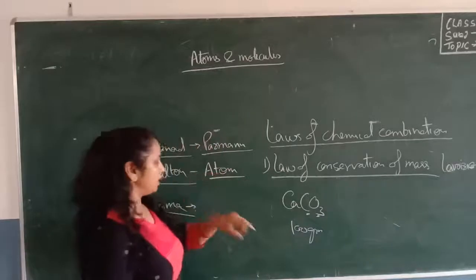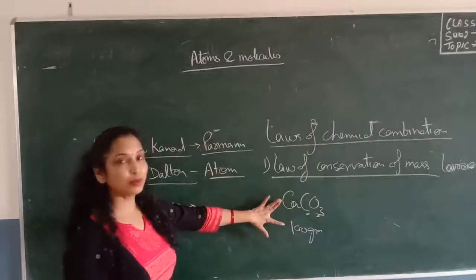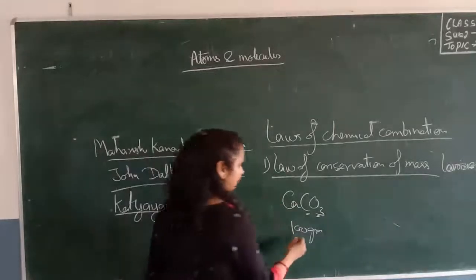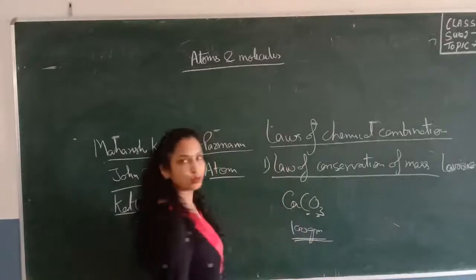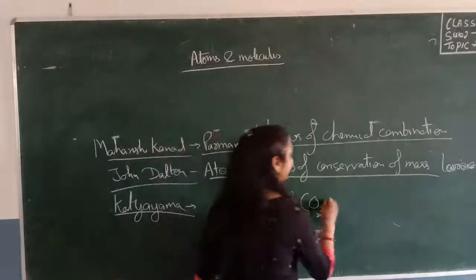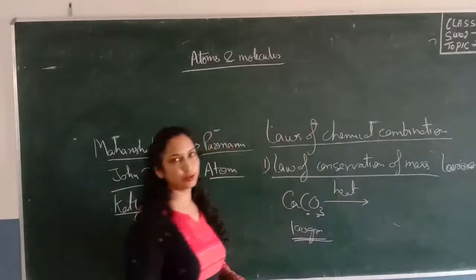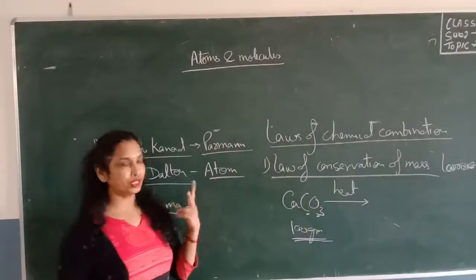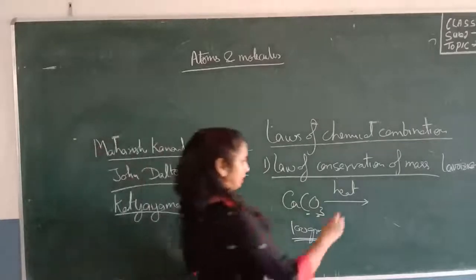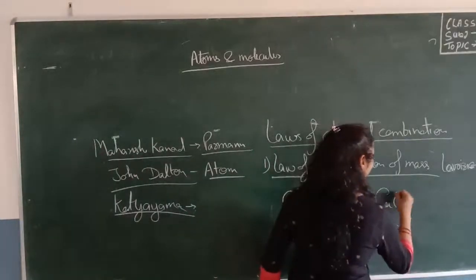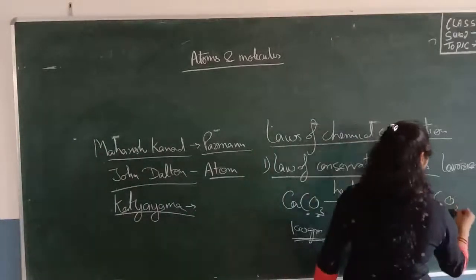So if we take 100 gram of calcium carbonate and heat it, it divides into 2 forms: calcium oxide and carbon dioxide.